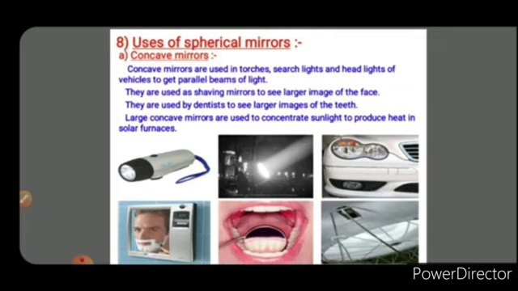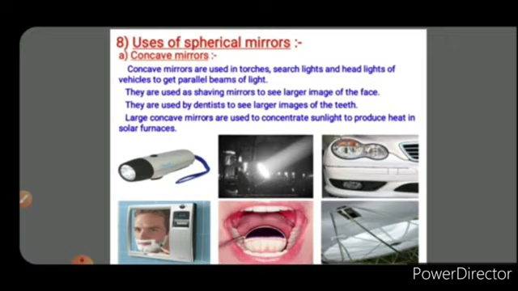They are used as shaving mirrors to see a larger image of the face. They are used by dentists to see larger images of the teeth.